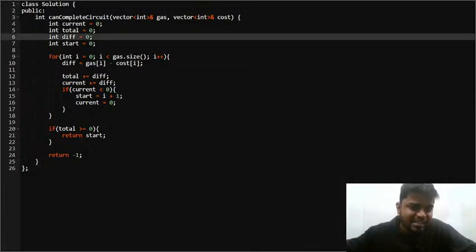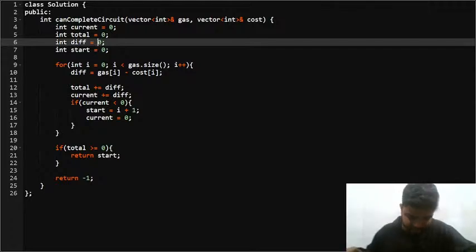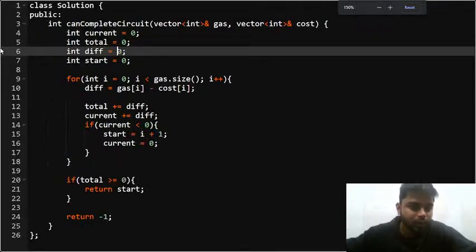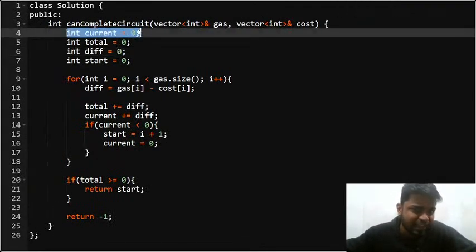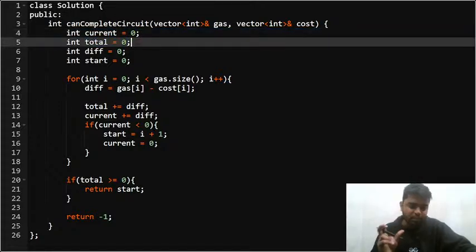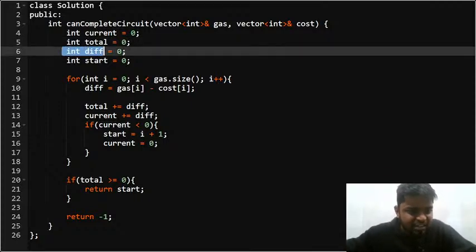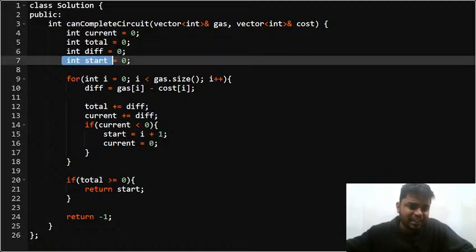Let me increase the font. What I'm saying is my current amount that I have in my tank is 0. The total is nothing but the cumulative sum of gas of I minus cost of I. The difference is nothing but the current difference, that is gas of I minus cost of I, that I'll be taking, and the starting index that I initially think of will be 0.